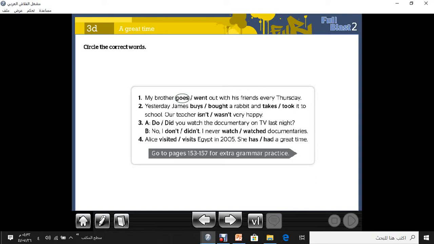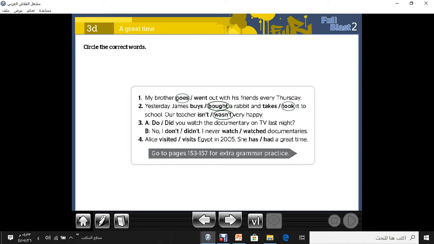Okay, number 2. Yesterday, James buys or bought a rabbit and takes or took it to school. This sentence is very simple and easy. Why? Because it starts with yesterday. Automatically, we know that the tense of the verb will be past simple. So, yesterday, James bought a rabbit and took it to school. Our teacher wasn't very happy, very good.